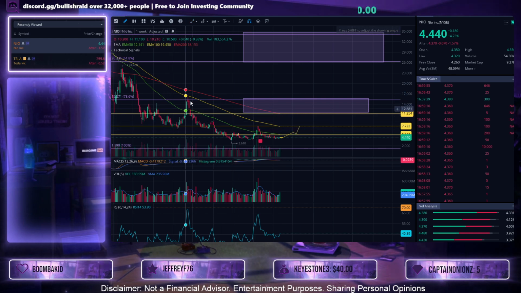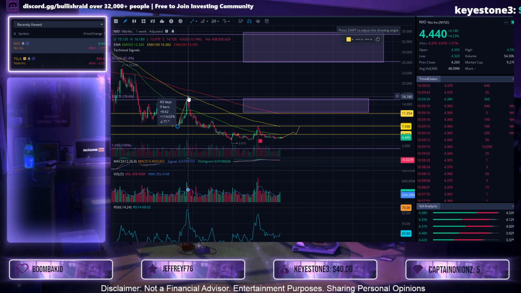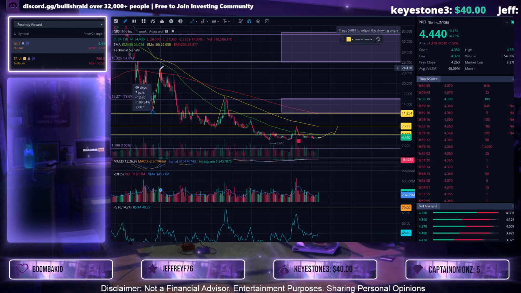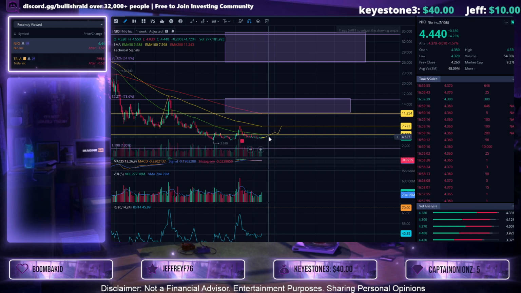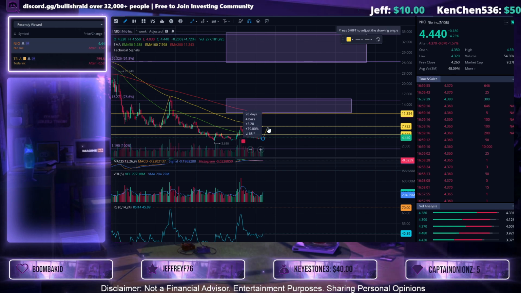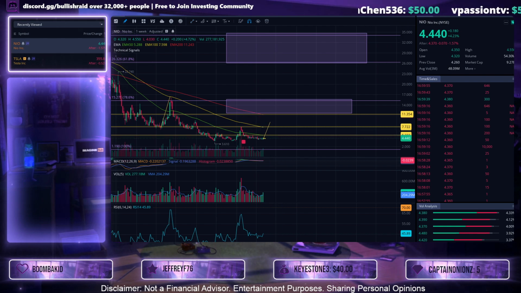When NIO runs up, it should run up quite volatile. If we look at the historical percentages, it's typically a 114% run, 120% run. Look at the previous run here, and that's also another 100% run. So if we calculate the current move of where NIO is at today, let's go ahead and delete these lines. Calculating a 100% move, that's at least above the 100 EMA on the weekly chart. So my minimal price target for NIO this year is going to be $7.60.